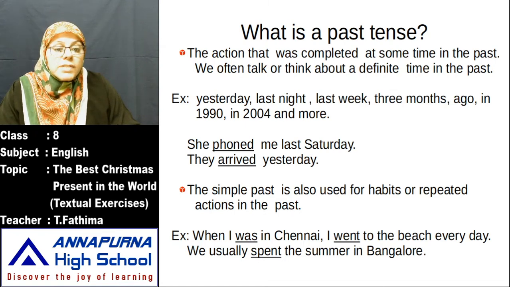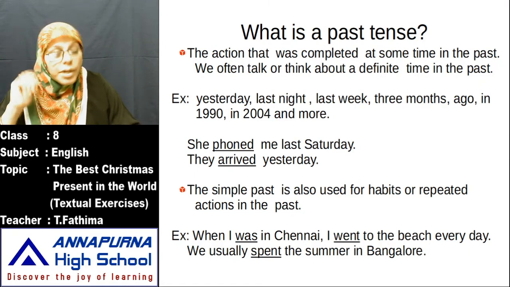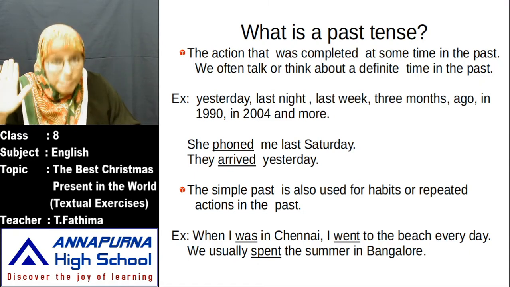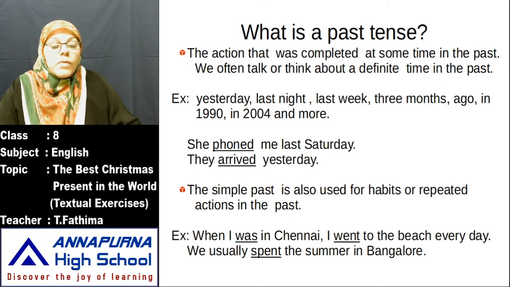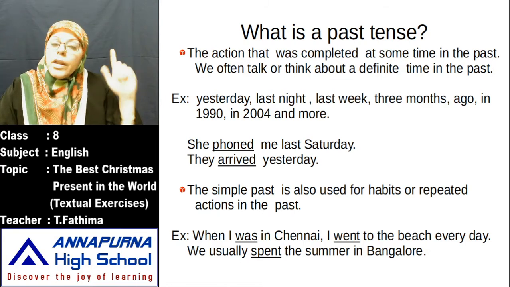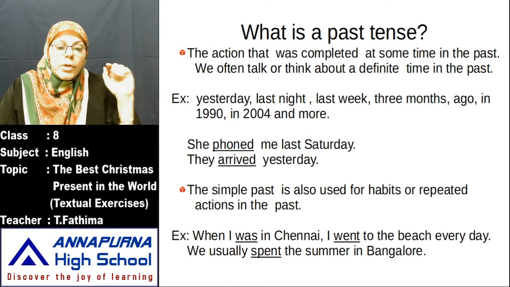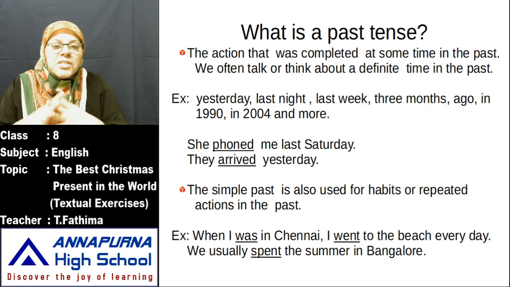See, when I was in Chennai, I went to the beach every day. Here you had these habits once upon a time. That means once upon a time when you were in Chennai, now you are not in Chennai. When you were in Chennai, you used to go to the beach every day, it seems.